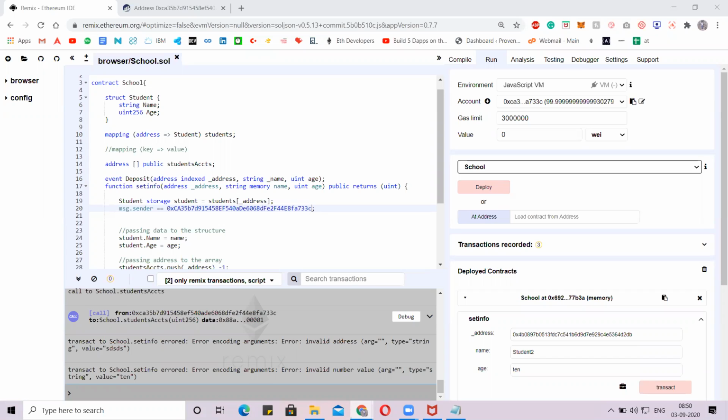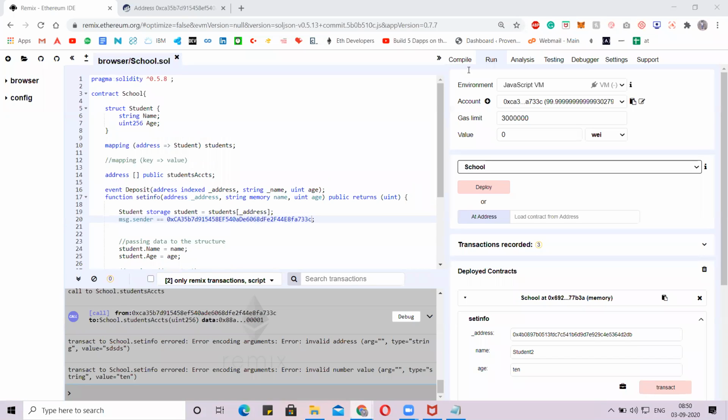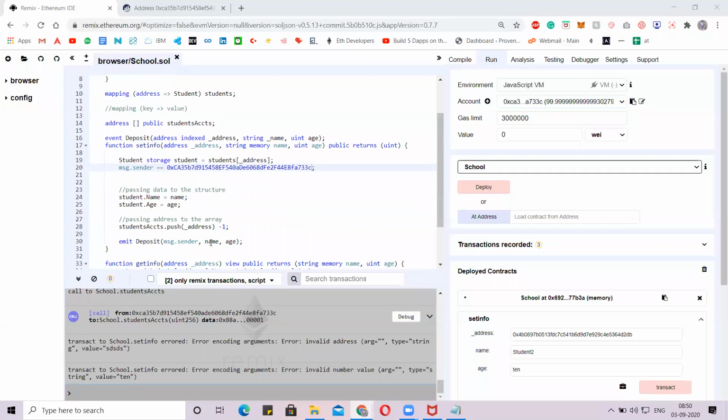The main theme today is to learn the functionalities: how mapping is done, how mapping helps us in executing the contract, how events and emit work, how we store data against a single key, and how we retrieve the data using that key.